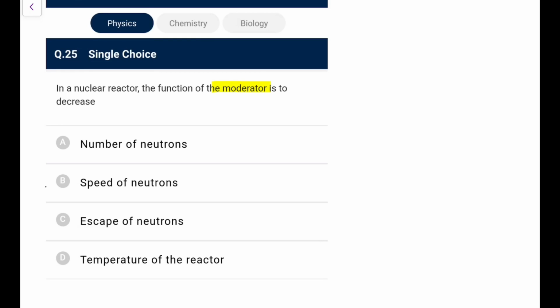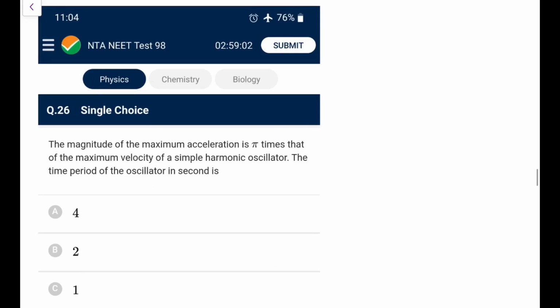In a nuclear reactor, the function of the moderator is to slow down, to decrease the speed of neutrons. Slow down means to decrease the speed of neutrons, that's the easiest one for you.